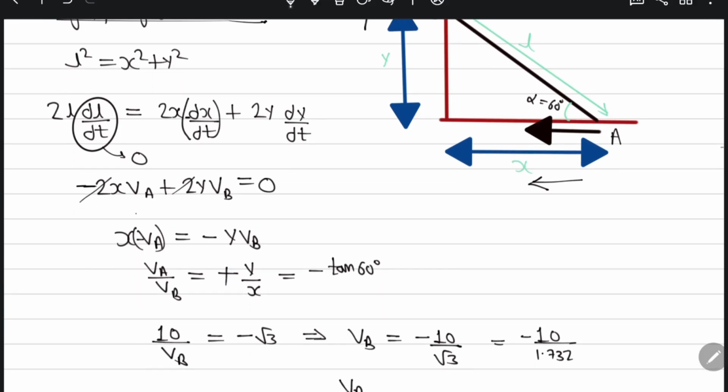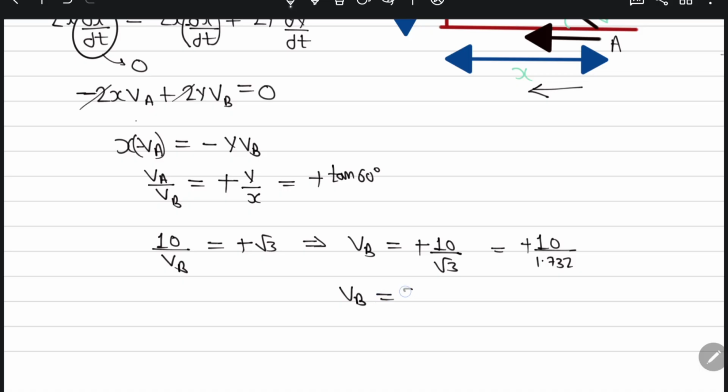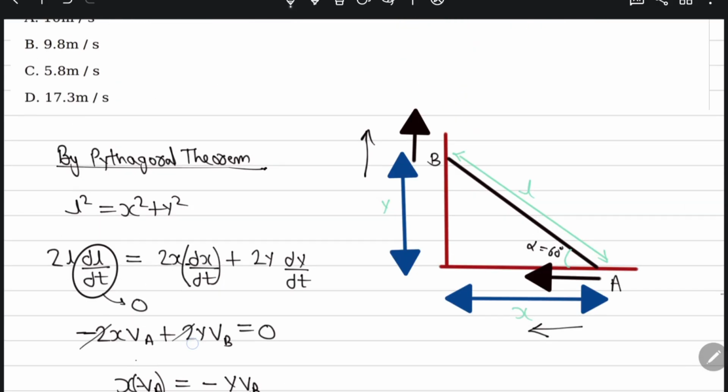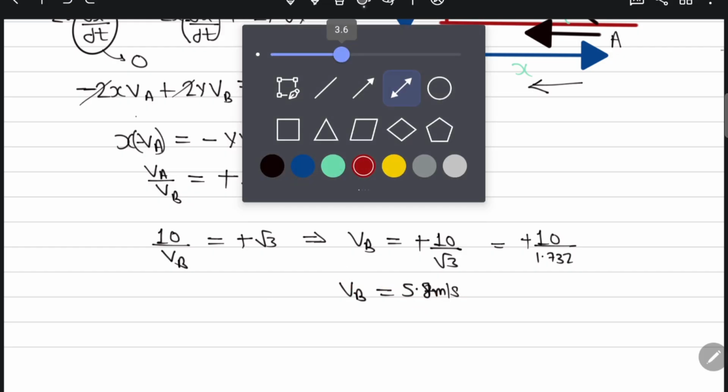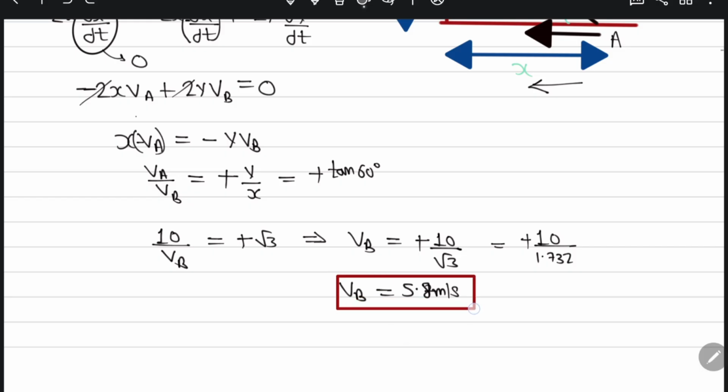So the negative becomes positive. If I divide this, it comes out to be 5.77, which is roughly 5.8 meter per second.